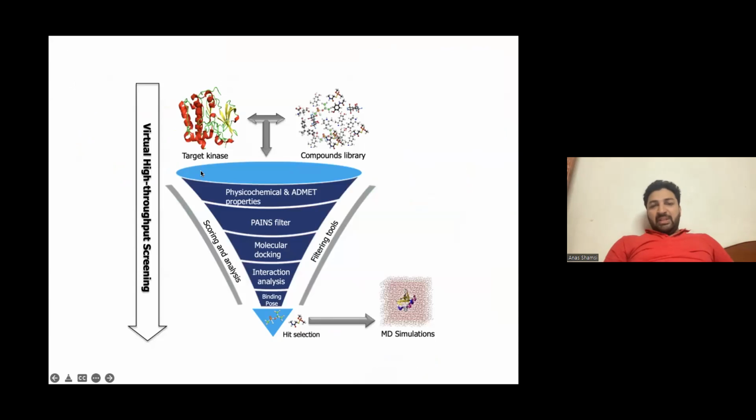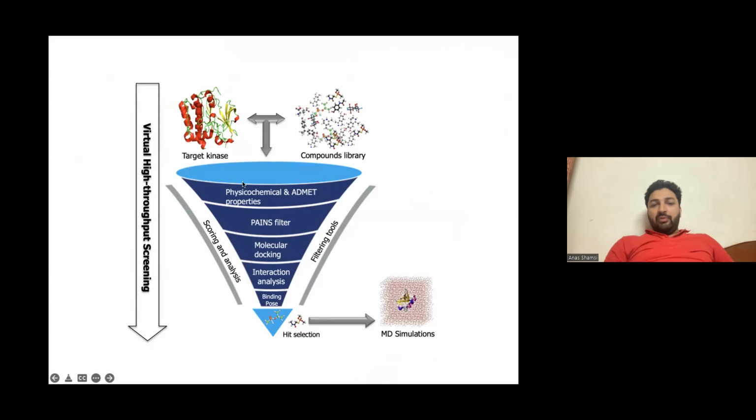So now coming to the basics of our work, we carried out virtual high throughput screening. This is our target kinase, and this is the compound library, say the ZINC database, which has millions of compounds. This is the flow chart through which we go.